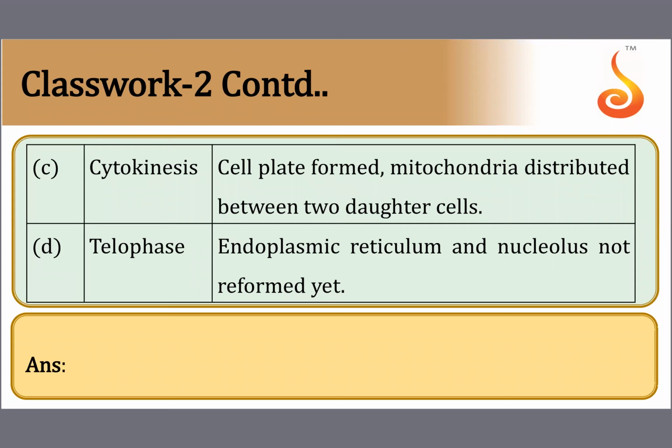So here the most appropriate one is cytokinesis. Because here they have given telophase. I'm not saying telophase is wrong. But see, they're saying the endoplasmic reticulum is not formed yet. So this is wrong. So the correct statement is cytokinesis. Cell plate is formed, mitochondria is distributed between the two daughter cells. Okay.